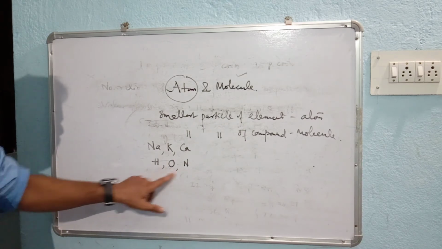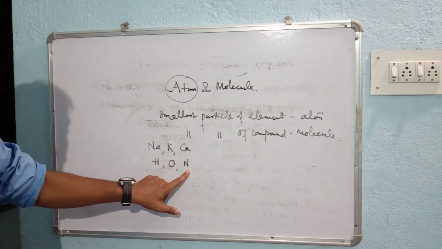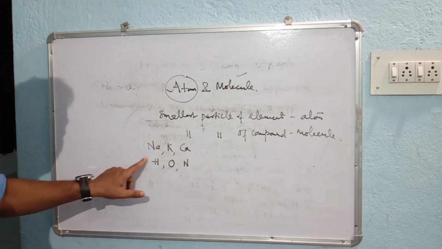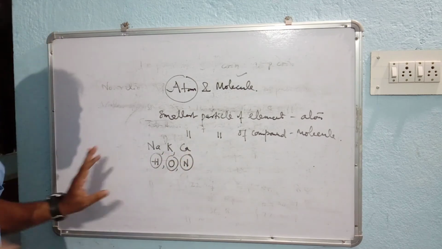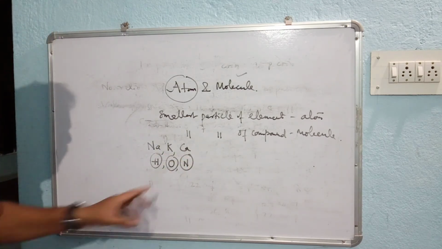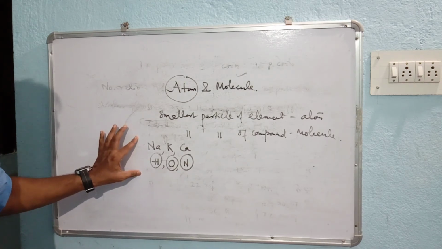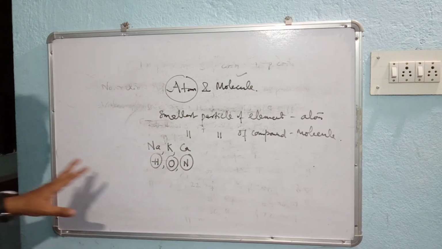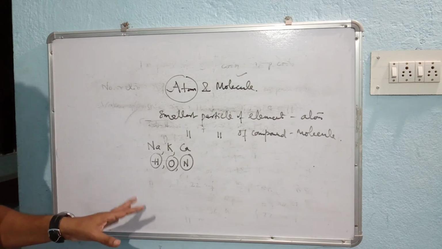These atoms have no independent existence, because hydrogen, oxygen, nitrogen cannot remain independently in atomic form. So this is the definition of an atom: the smallest particle of an element which may or may not have an independent existence.